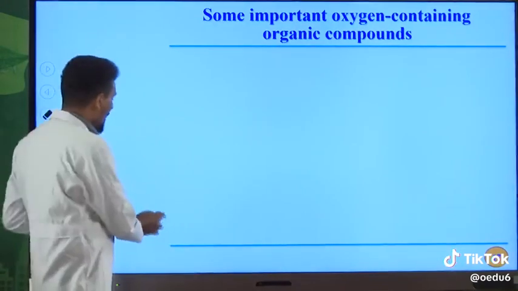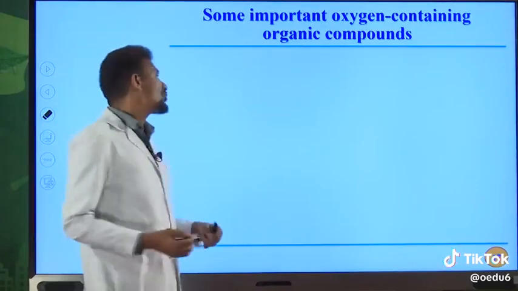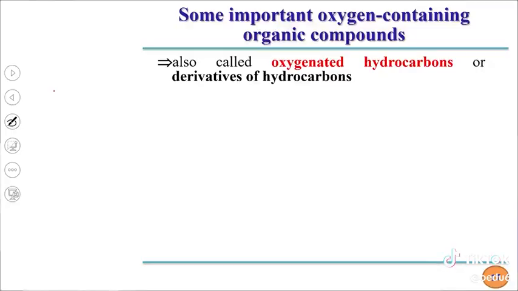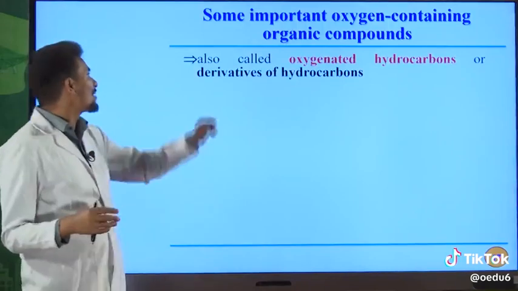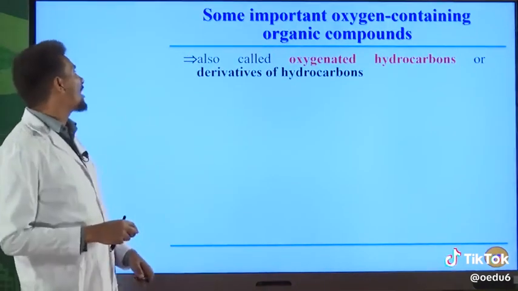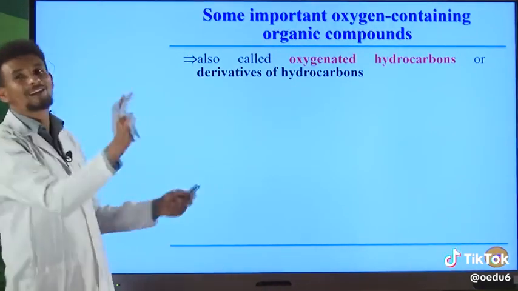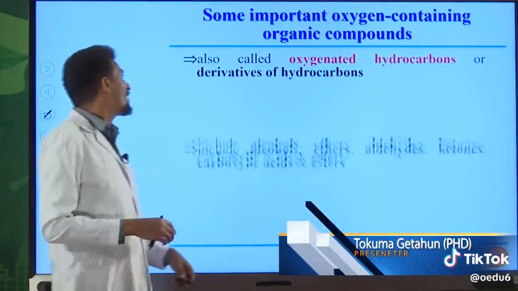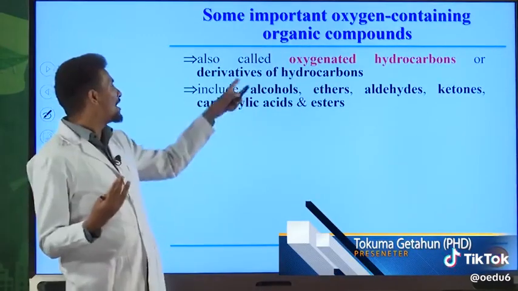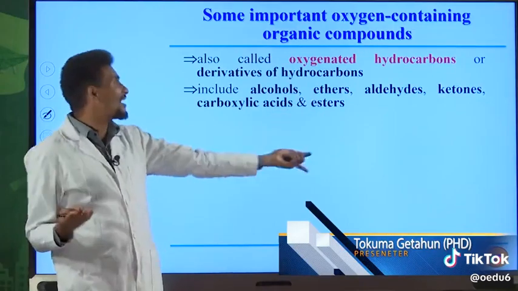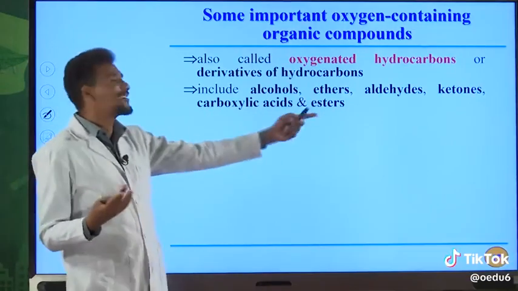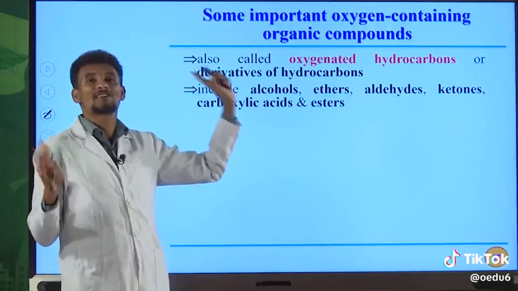But in this case, additionally, we have oxygen atoms in their molecule. These are 6 in numbers. They are also known as oxygenated hydrocarbons, or you can also call them derivatives of hydrocarbons. They include alcohols, ethers, aldehydes, ketones, carboxylic acid, and esters. They are 6 in numbers.